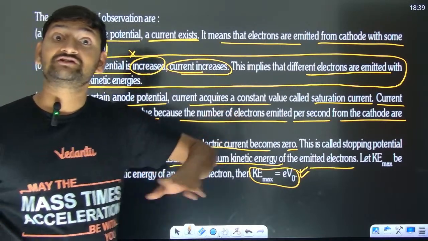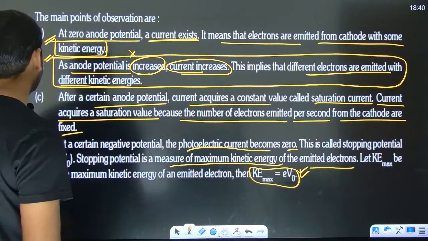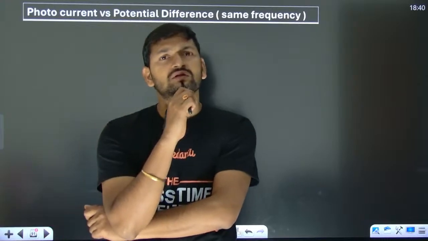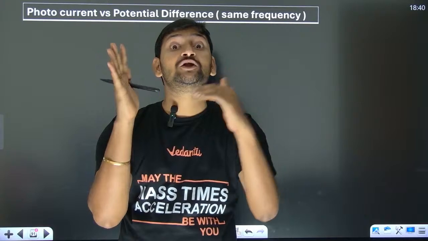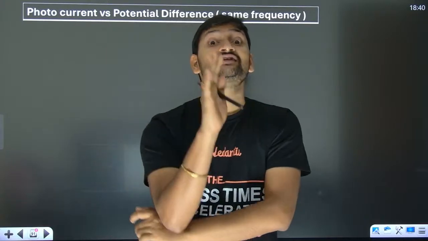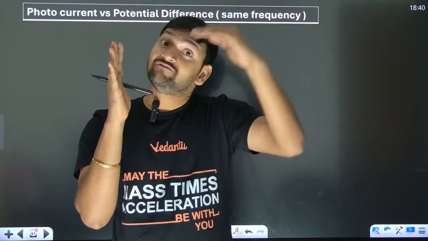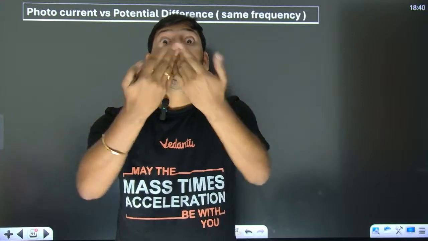So this graph is very important because it has given a lot of data. Next graph: what I am going to do is, onto the cathode plate, I will send the same nature of light. Same nature means same frequency. Like if I am sending red light, I will send red light only. But now I will send more intensity red light.